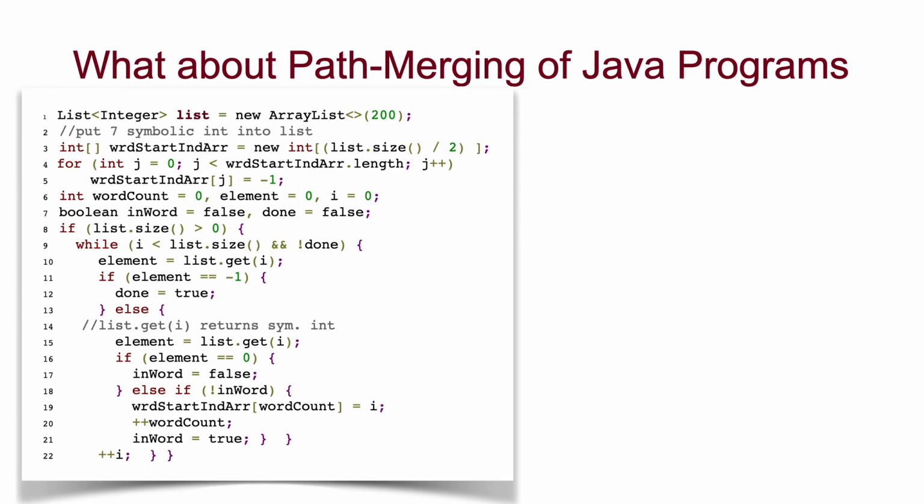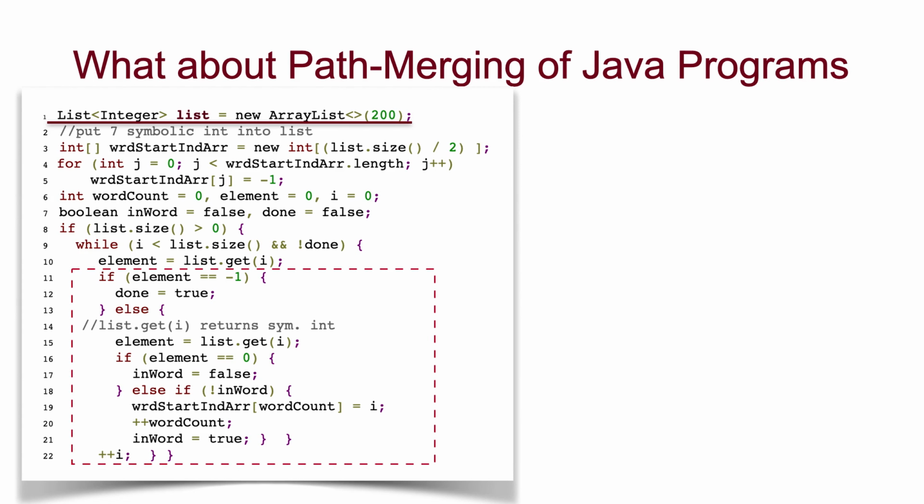Well, consider this piece of code. This code is trying to count the number of words in the list object where words are separated by 0. This code has an expensive if statement. The reason that this if statement is expensive is that it resides inside this while loop, and therefore symbolic execution needs to fork on it every time, or in every iteration, really. So if we have 200 objects in the array, then symbolic execution would require exploring 2 to the power of 200 execution paths to finish exploration of that program.